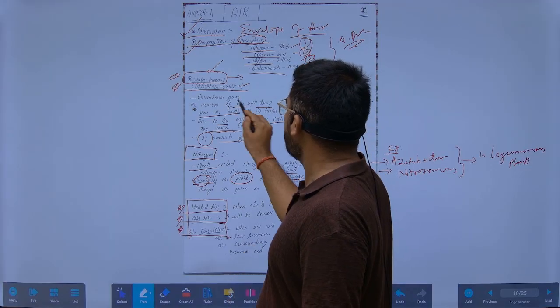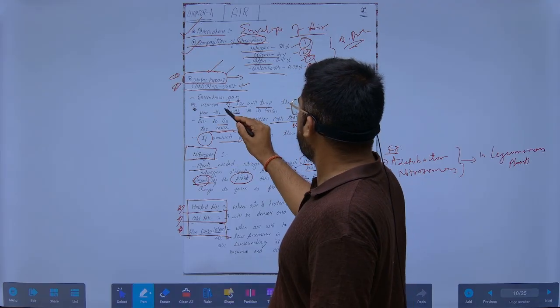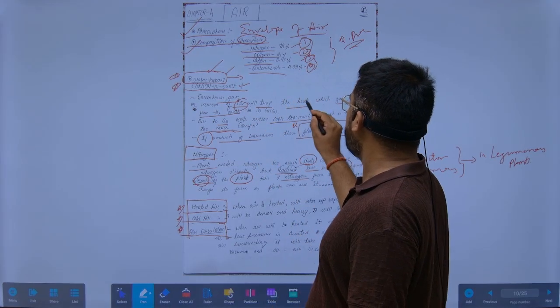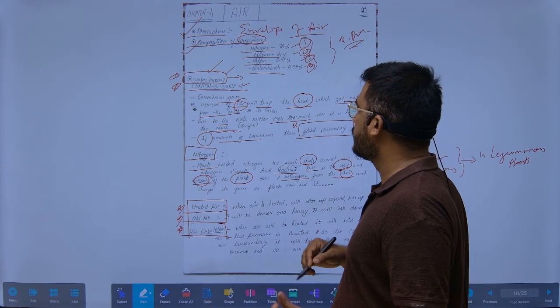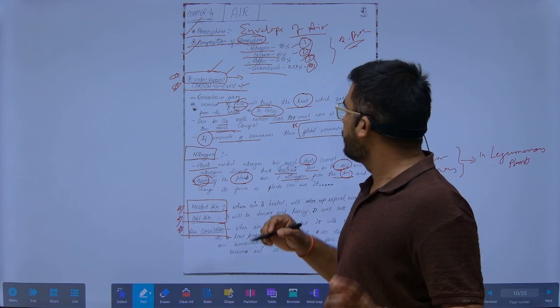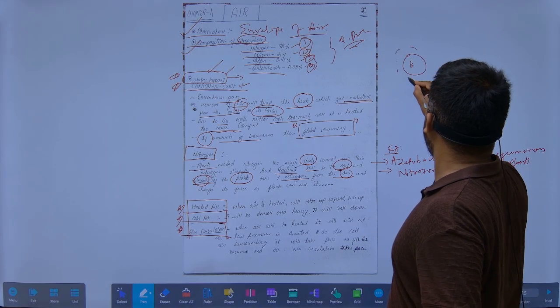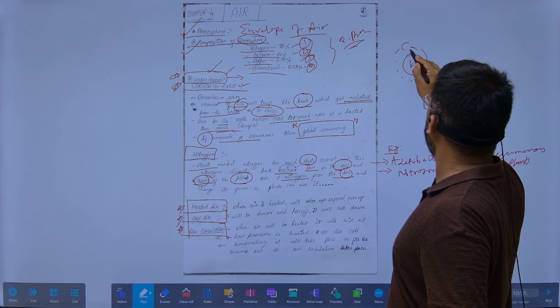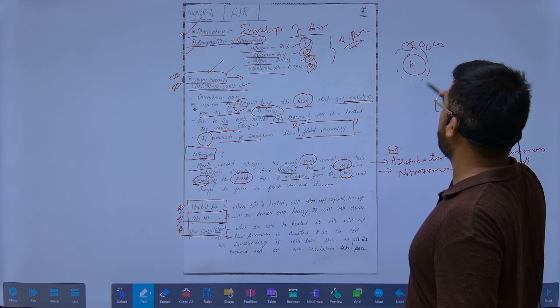Carbon dioxide is also a greenhouse gas, like water vapor. The increase of carbon dioxide will trap the heat radiated from the earth. So it is a greenhouse gas. Suppose this is the earth, there will be atmosphere, and here the carbon dioxide will be present.